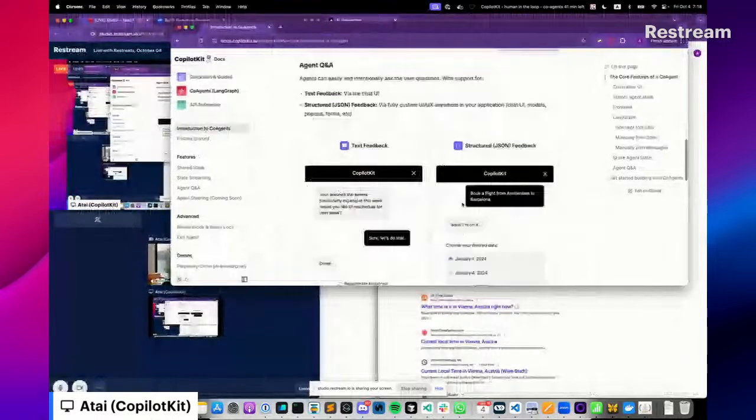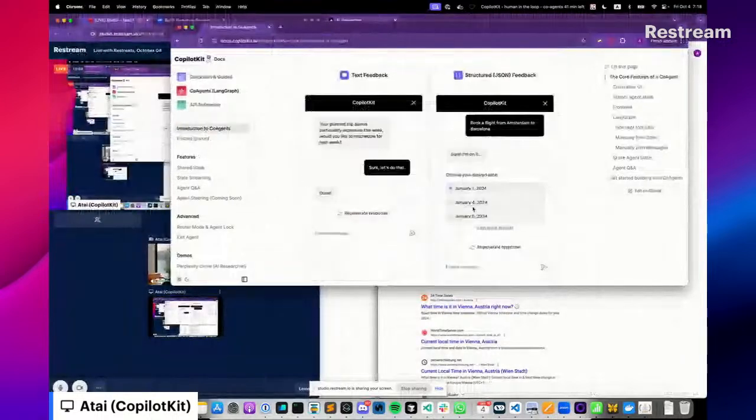There is agent Q&A. So the agent can actually pause and ask the user questions and wait for an answer before returning.